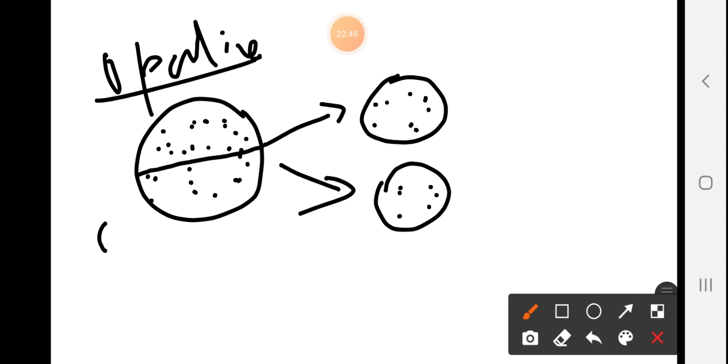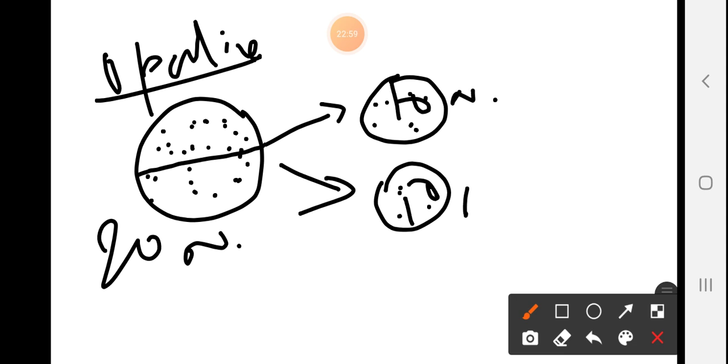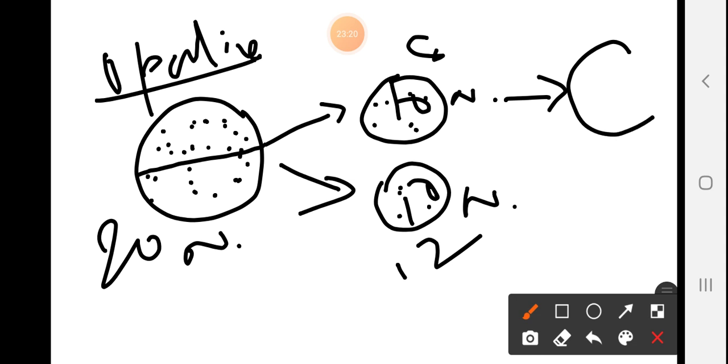Suppose here 20 nuclei. So in 20 nuclei, 10 nuclei will be in this and 10 nuclei will be in this. This may vary, suppose here 8 nuclei, here 12 nuclei. I just want to explain that this type of division, asexual reproduction, takes place in plasmotomy. And this further develops into the same number of nuclei as the parent one, that is 20 nuclei.